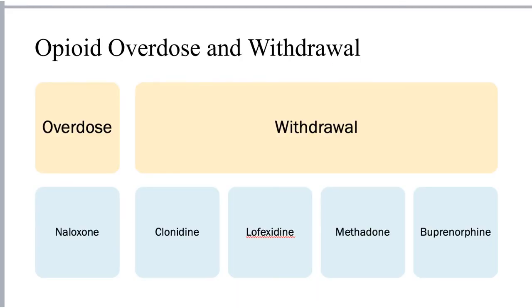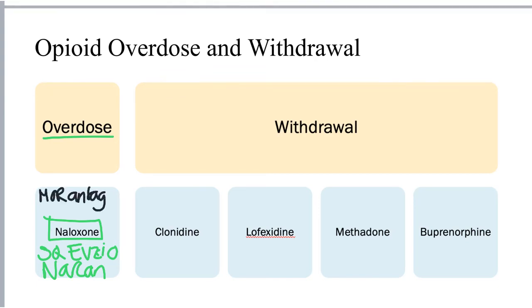In the case of opioid use disorder, there is one agent that is approved for reversal of overdose or intoxication, and that is naloxone. Naloxone can be administered either by autoinjector, which is Evzio, or it can be administered as a nasal spray, which is also called Narcan. Naloxone is an opioid antagonist that immediately outcompetes for binding to the mu opioid receptor and causes immediate reversal of those problematic acute effects of opioid agonists like respiratory depression.